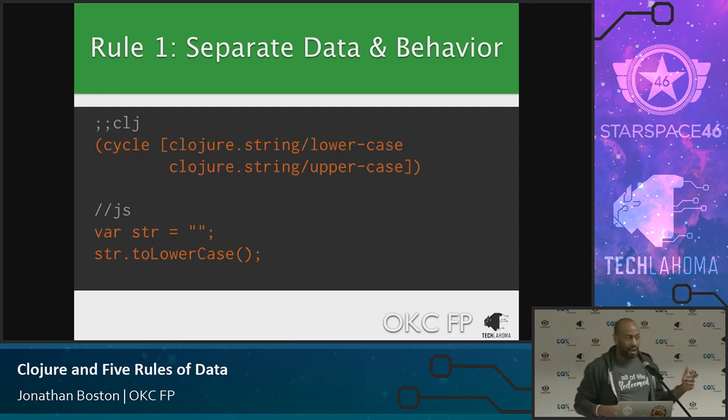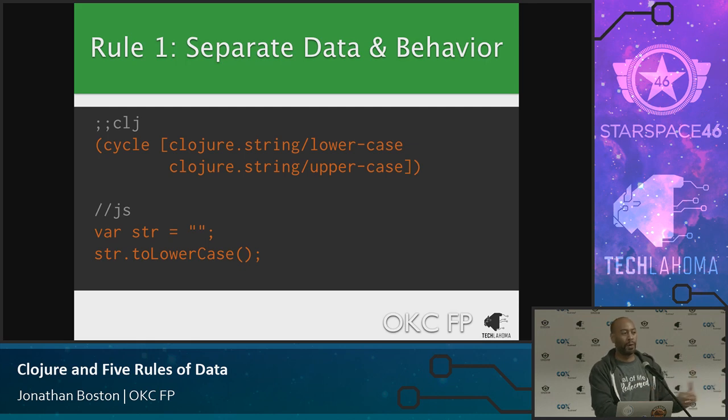Cycle is a function in Clojure that just takes whatever vector you give it and creates an infinite, basically repeating list that cycles through whatever you give it. I use this for the SpongeBob meme where all the letters are alternating. You apply this, and you can grab all the functions you can apply to each character in a row and pass that around. Versus in JavaScript, when you try to do this, toLowerCase is tied to a string object. So I have to wrap that in a function before I can pass it around.